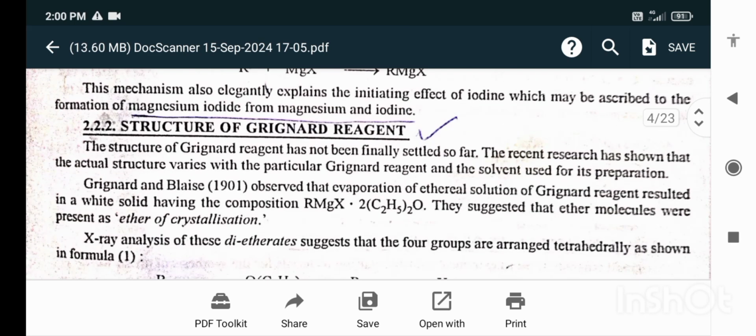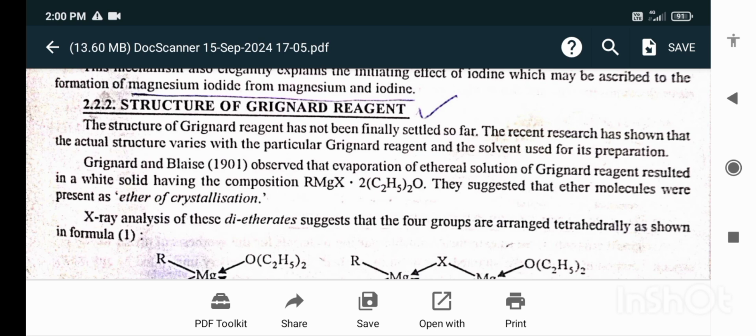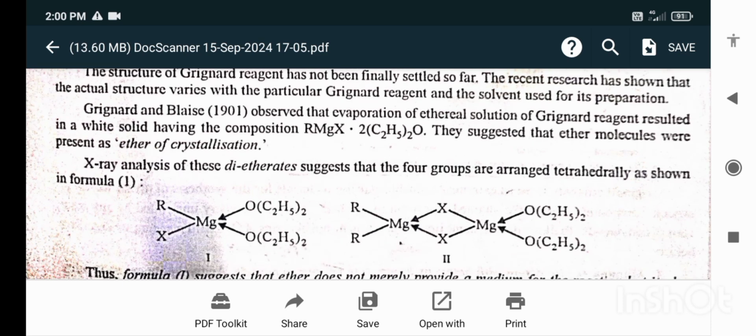Structure of the Grignard reagent. The structure of the Grignard reagent has not been finally settled so far. Recent research has shown that the actual structure varies with the particular Grignard reagent and the solvent used for its preparation. Grignard and Blaise observed that the evaporation of the ethereal solution of the Grignard reagent resulted in a white solid having the composition RMgX·2(C2H5)2O. They suggested that ether molecules were present as ether of crystallization.